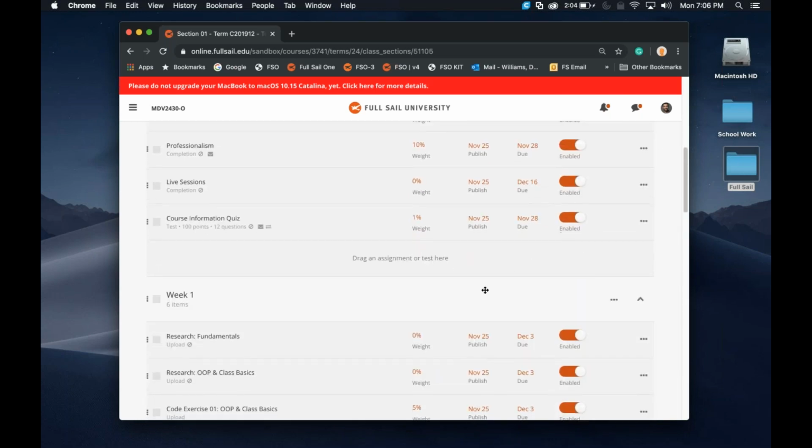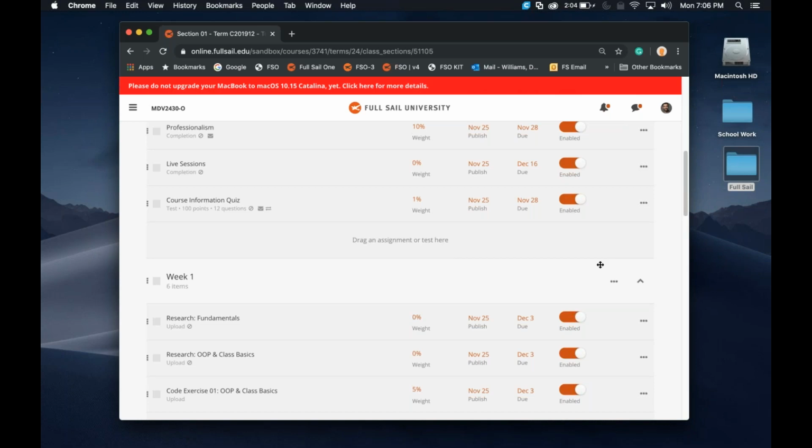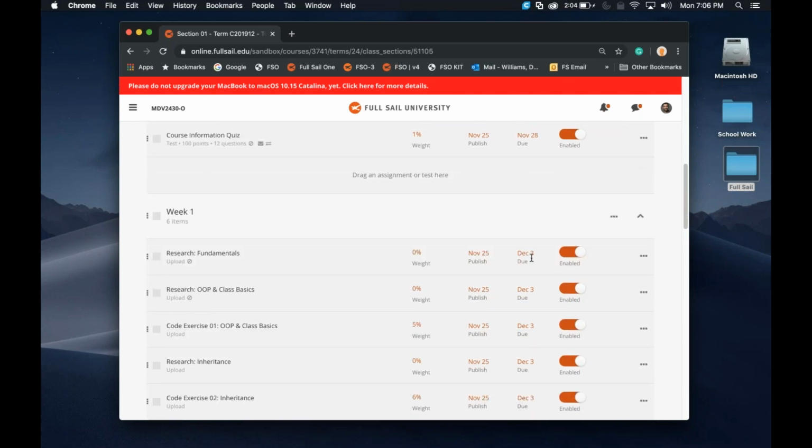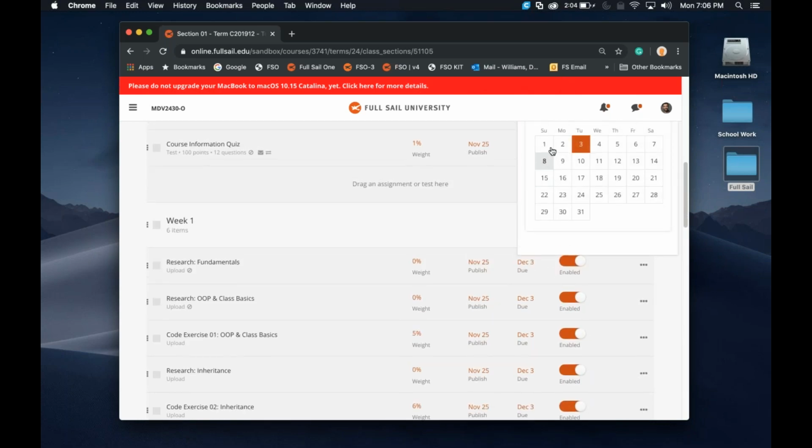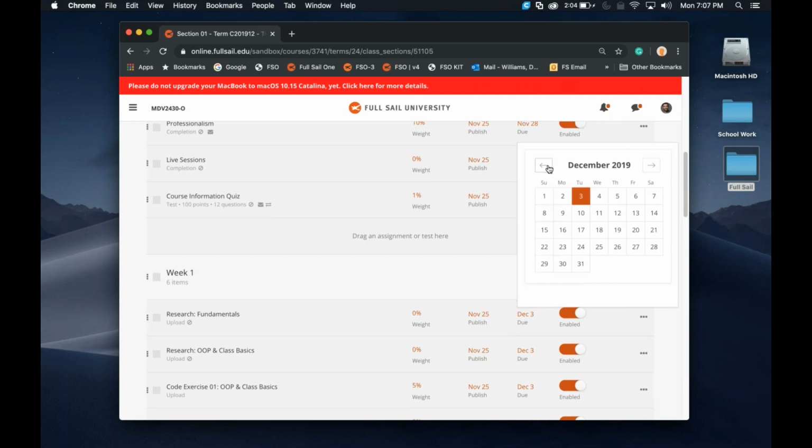The other important thing is week one, which is normally due on Sunday, which would be the 1st. But since we have a bit of a break, because we're actually on break for, I think, the 27th, 28th, 29th, and 30th, I didn't want to make you come right back and have everything due on the 1st. So I gave you a couple more days, so everything's going to be due on Tuesday the 3rd.